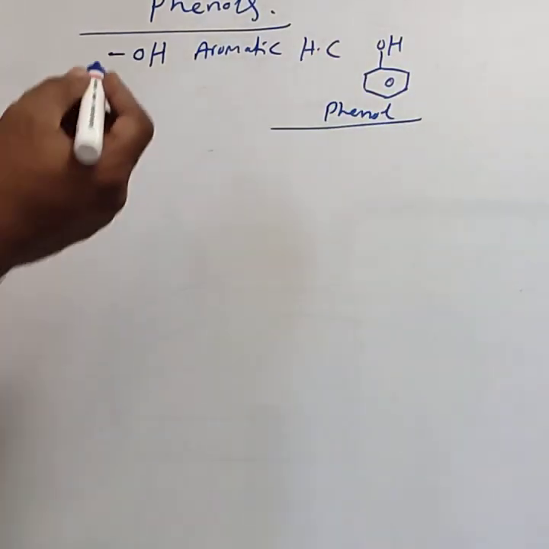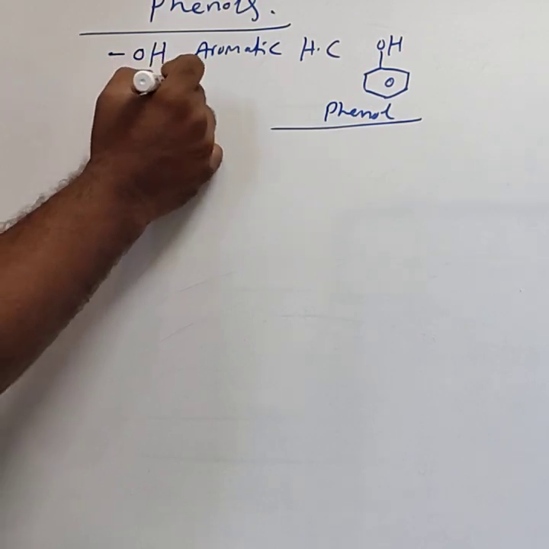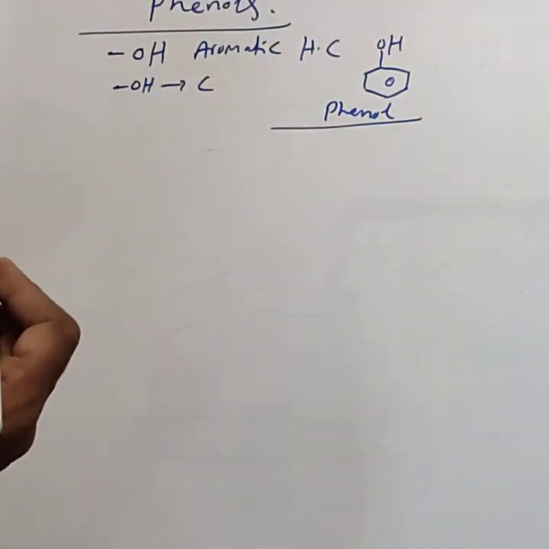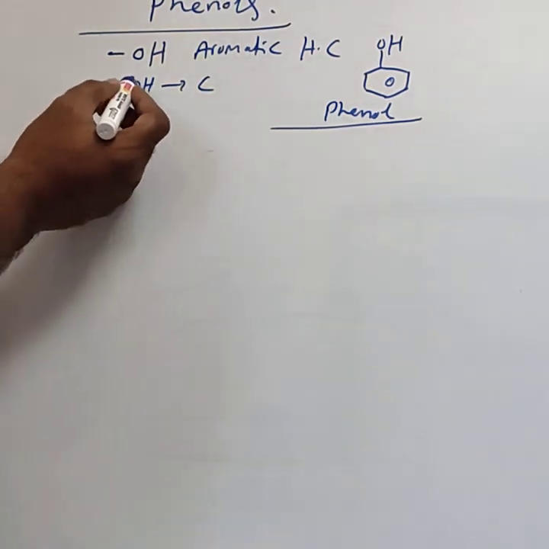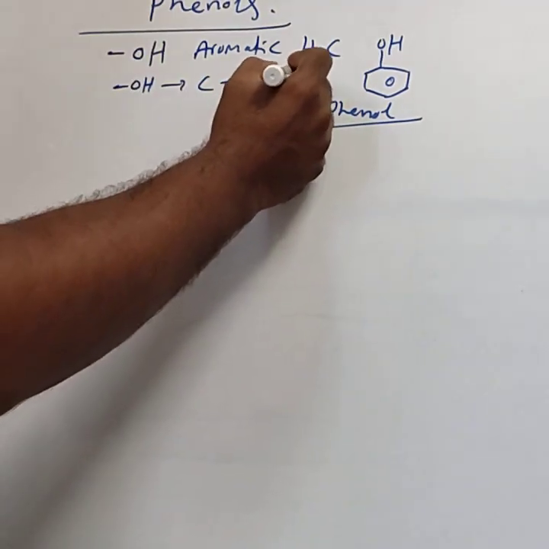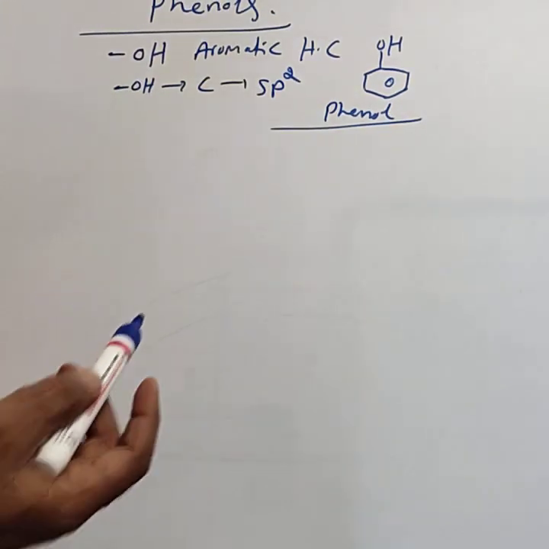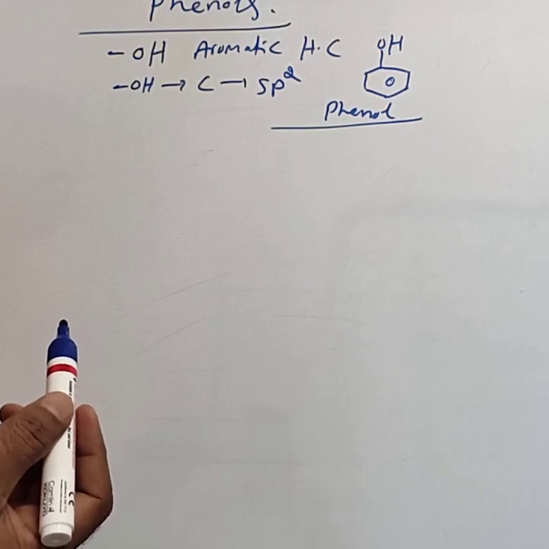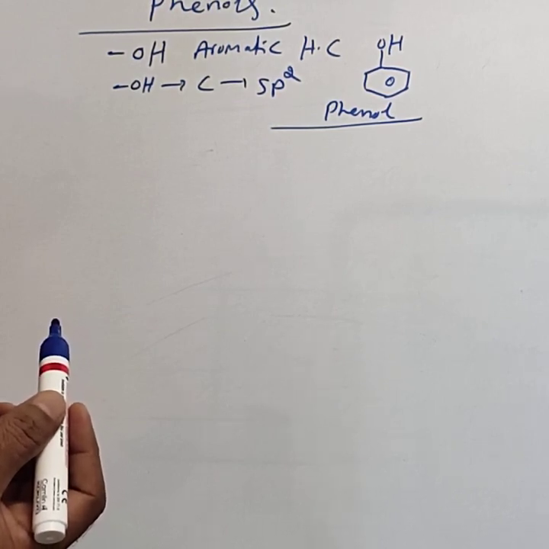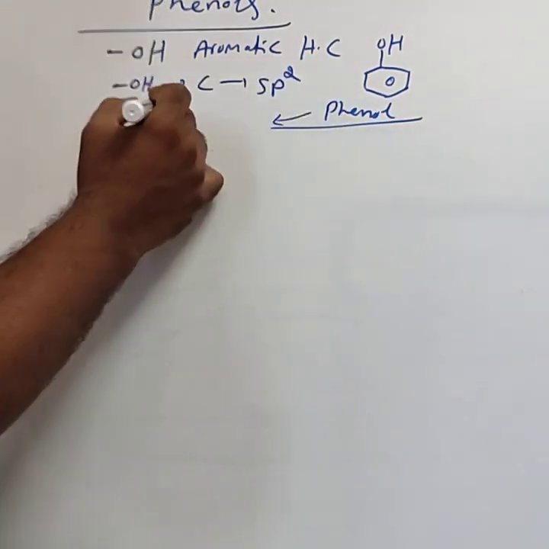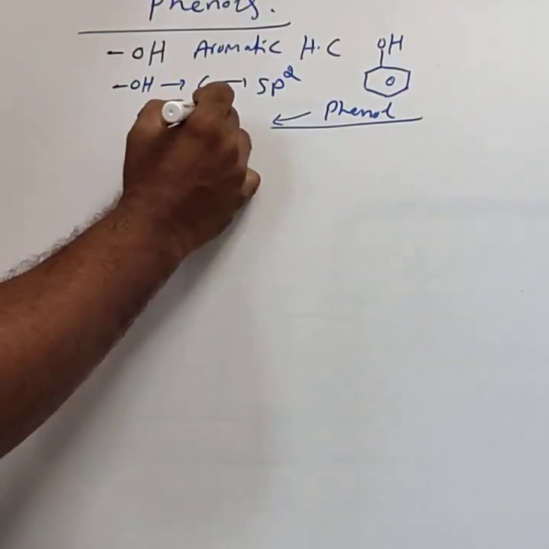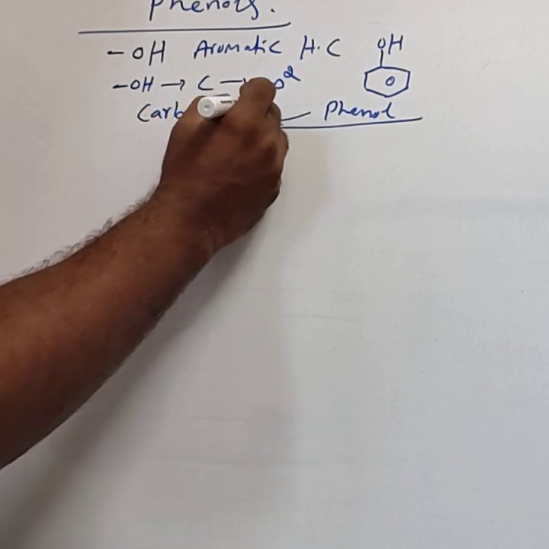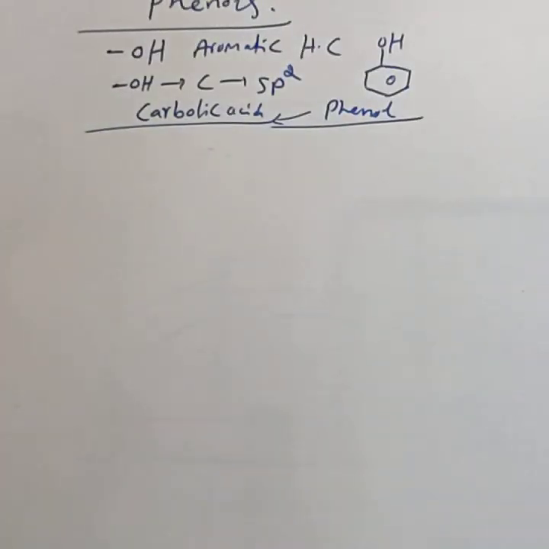In phenols, the hybridization state of the OH bonded carbon atom is sp2. Phenol is also called carbolic acid. Phenol is also considered a carbolic acid.